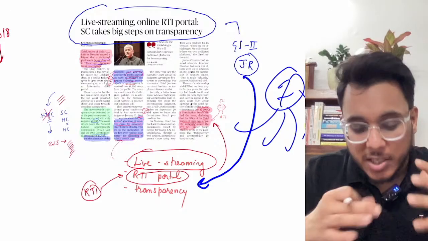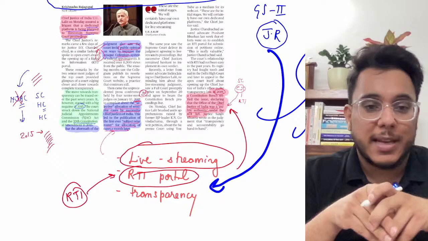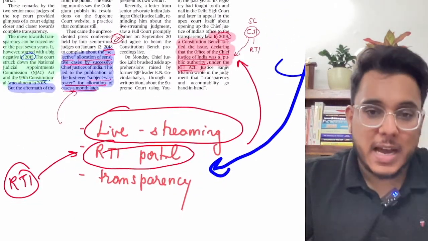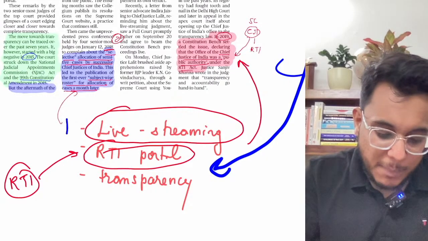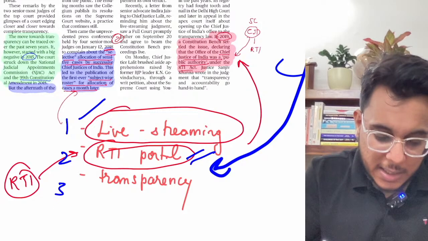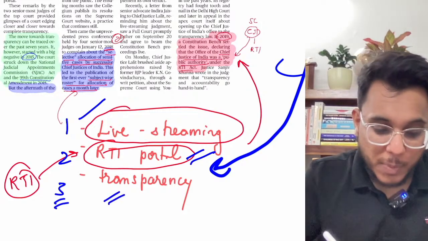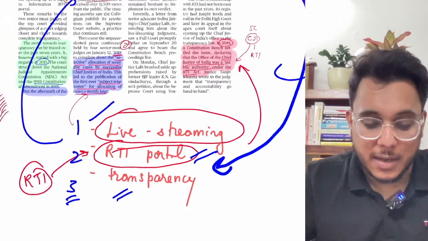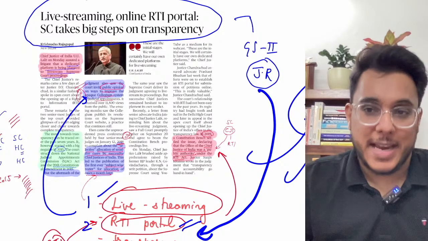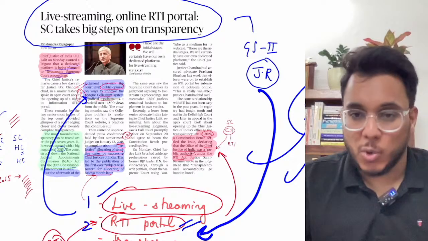So basically, three types of reforms in a nutshell. You don't need to go into the timeline of which year that happened. You just need to understand that these are the three biggest reforms. Number one, live streaming. Number two, the RTI portal. And the third, to further enhance transparency, the Supreme Court invited public comments after it struck down the NJAC. All these developments have happened. So guys, that is all about this particular article.